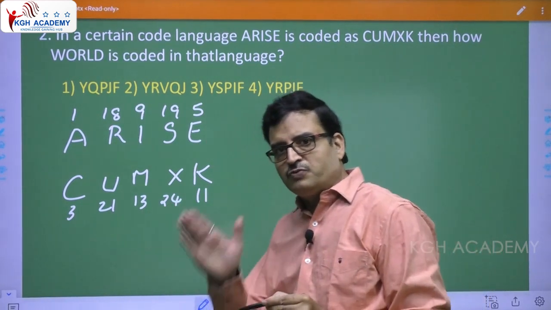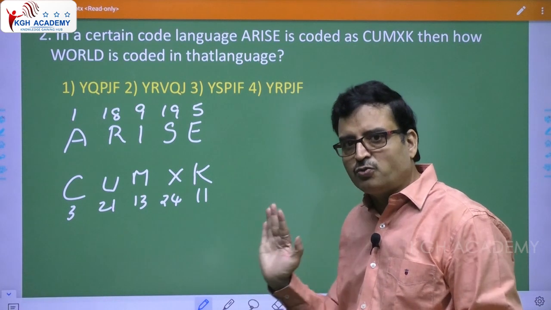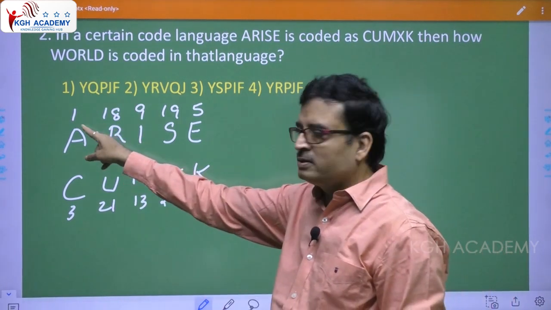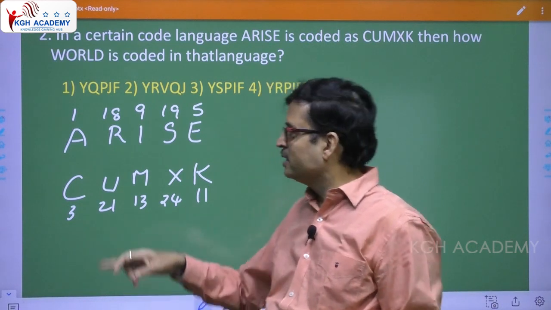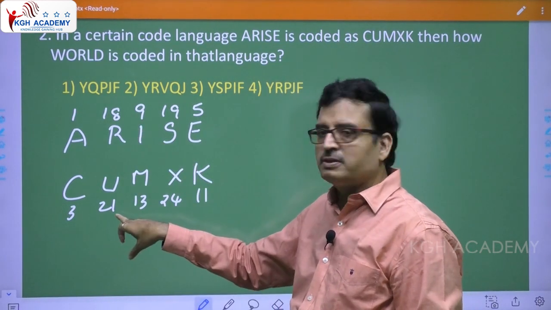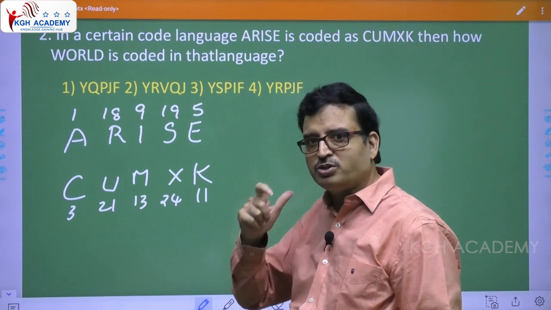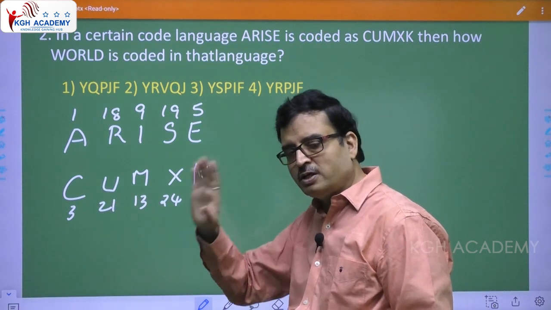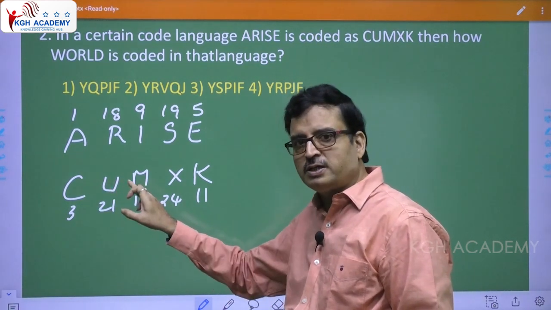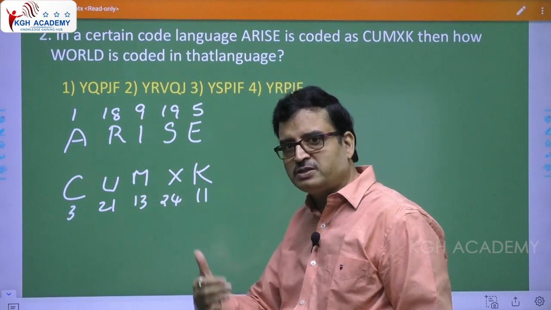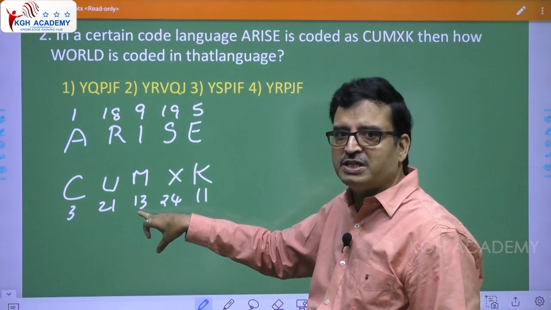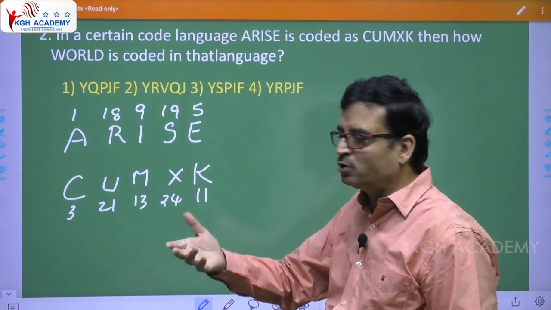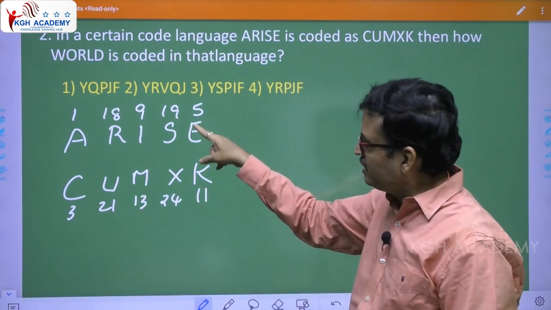Always look in a forward direction, forward coding. 1 to 3 is +2. 18 to 21 is +3. So there is some logic, +2, +3. Next, think logically, +4. 9 + 4 is 13, logic matching. So +2, +3, +4, ascending order.